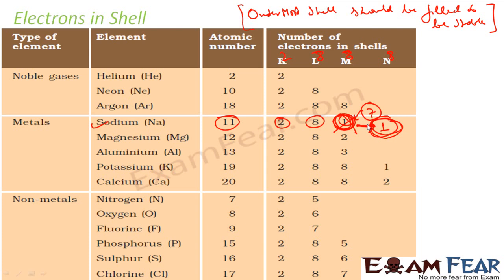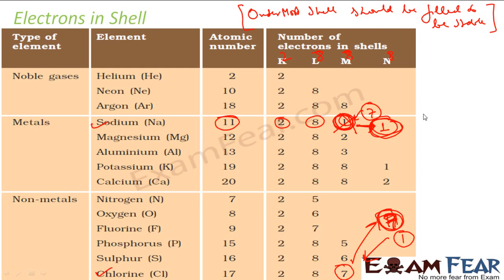losing one extra electron. But if you see elements like chlorine, chlorine has 7 electrons in the outermost shell. So it has two options, either to give 7 electrons to someone or to gain 1 electron from someone. Chlorine will not like to give 7 because it's almost done, almost he has filled the outermost shell, just in need of 1 electron, right? 1 electron, that means it will be complete, it will be happy in life, and it will not give the 7 electrons which he has earned over a period of time. So what it will do is it will try to get 1 electron from somewhere.